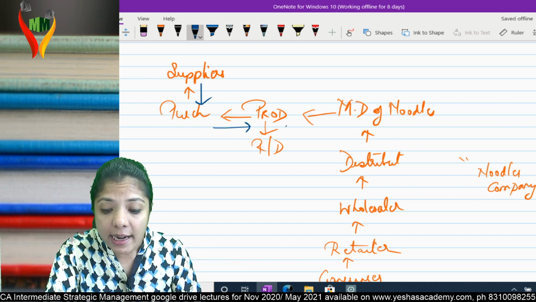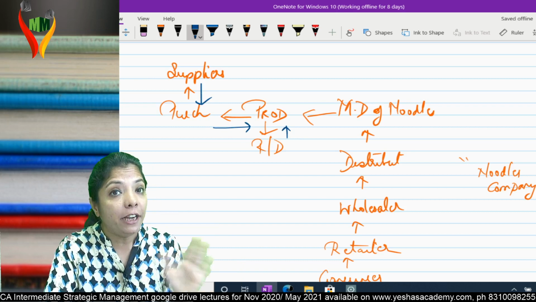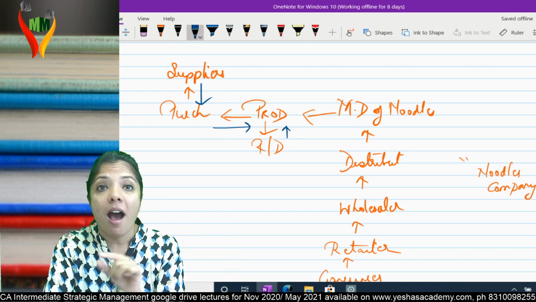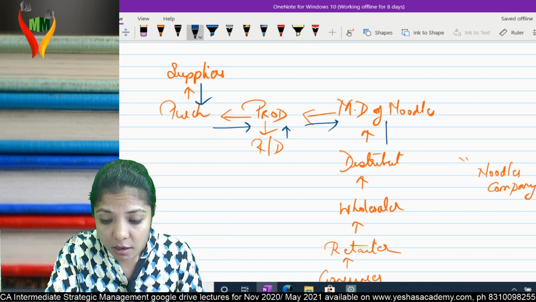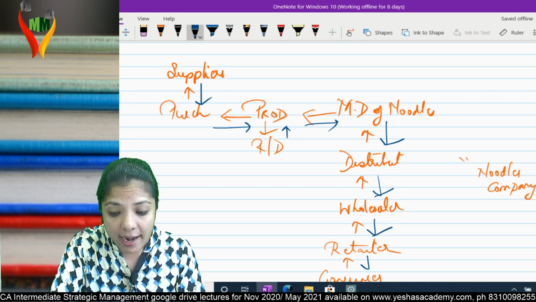R&D gives the mold to production. Production makes round atta noodles and gives them to the marketing department, in turn distributors, wholesalers, retailers and consumers.